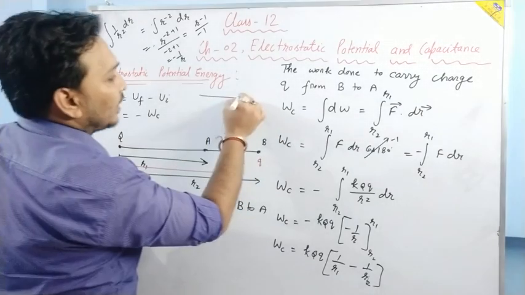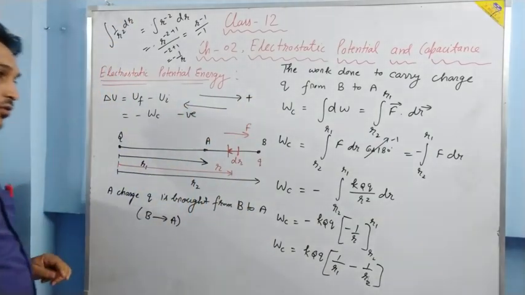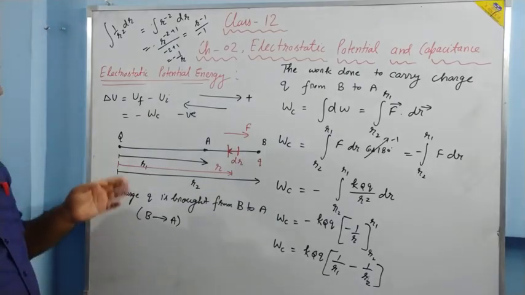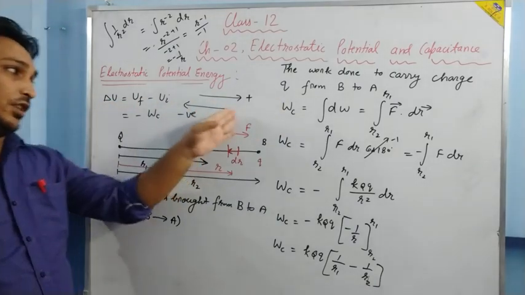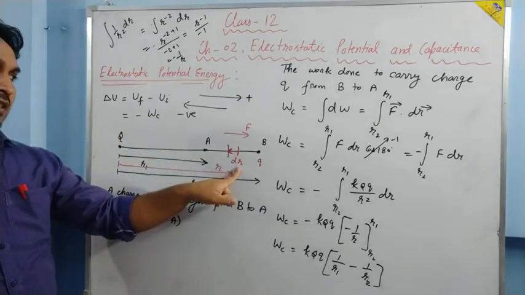If I say this direction is positive and this direction is negative, then dr is negative. Actually I have made a mistake and I am rectifying it now.